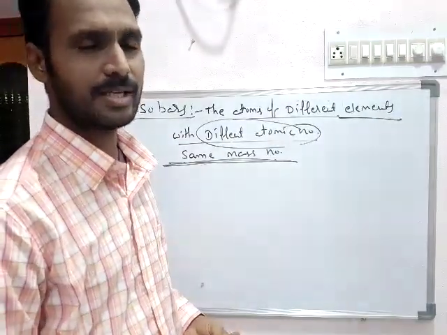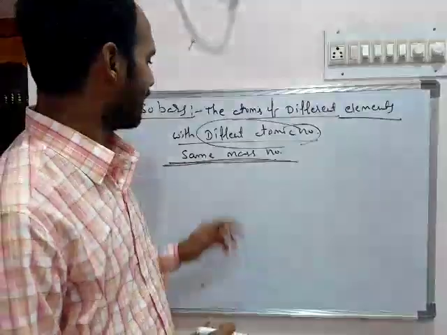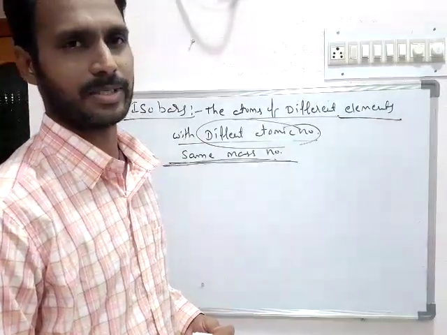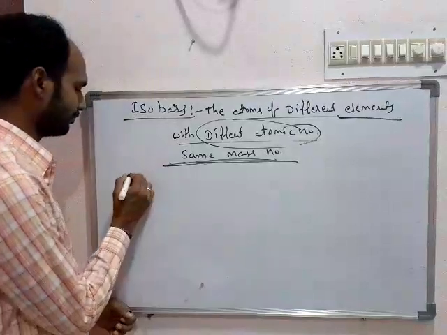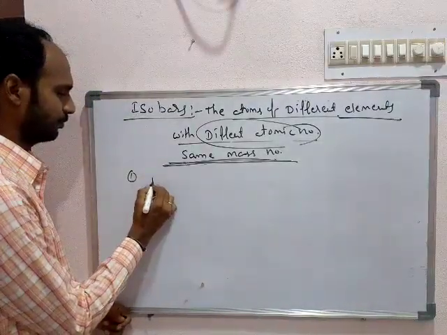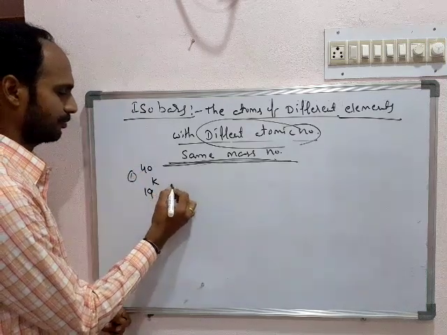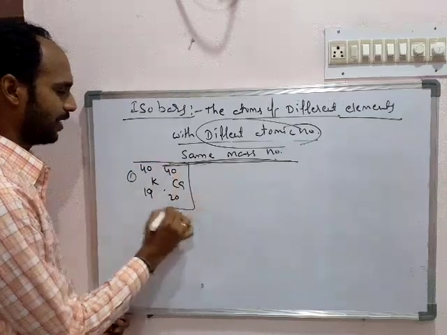So simply we can say they are having totally different chemical properties. As they are having the same mass number, they may have similar physical properties. We see some examples. So this is one of the best examples.